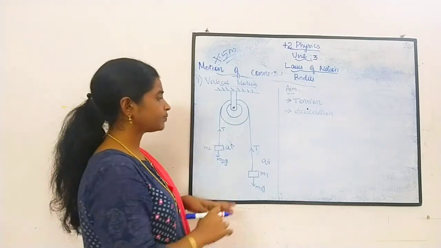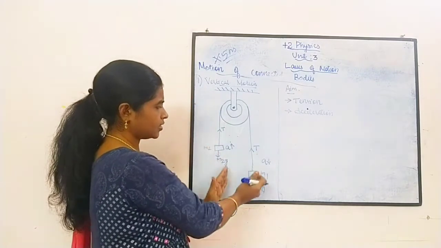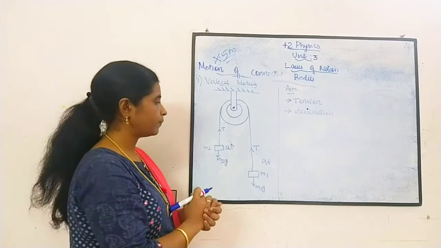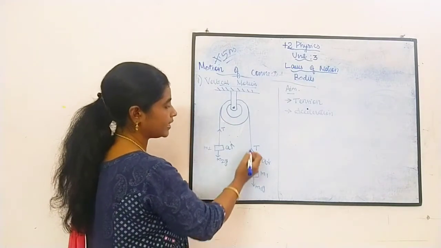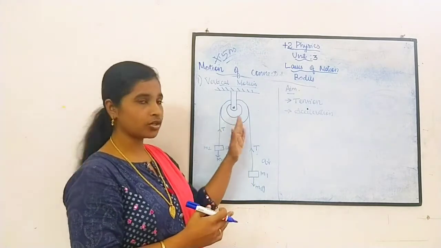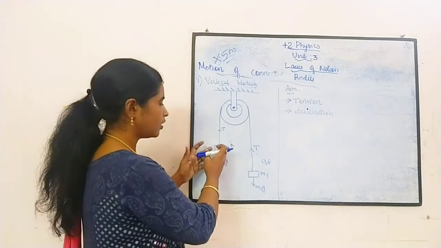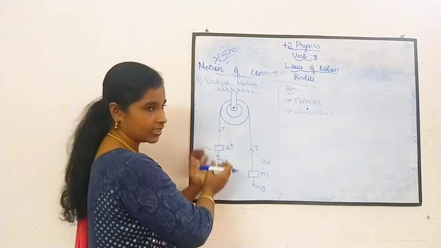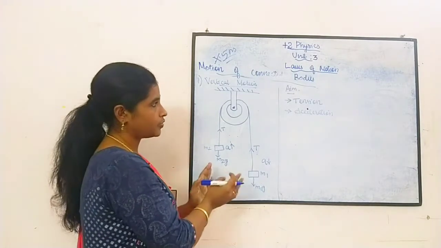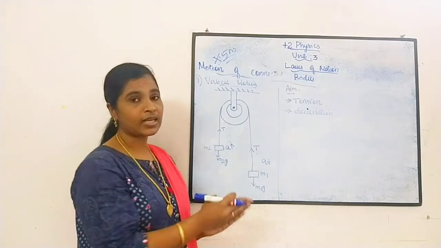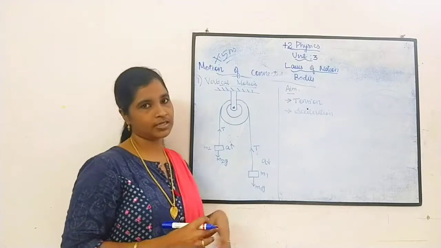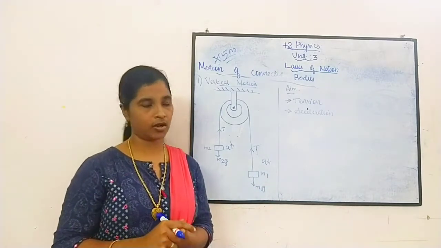So we know that this is a pulley, this is a string and these are the masses. The masses are tied to this rope. What happens? Definitely a tension will be acting on this rope. Next, because of gravity, gravitational force acts on each mass. So two forces are acting and because of that there is acceleration. The acceleration will be based on the mass; where the mass is greater, it accelerates.